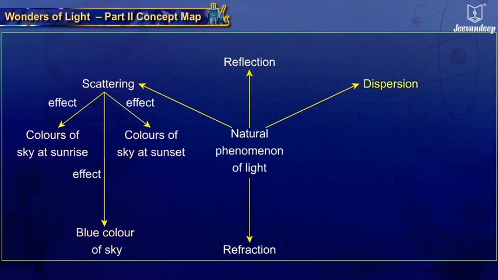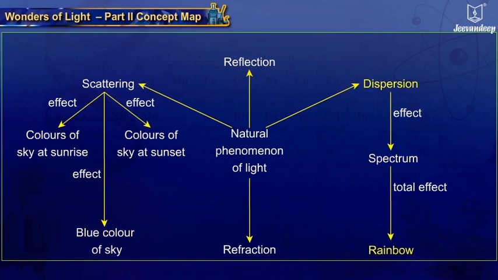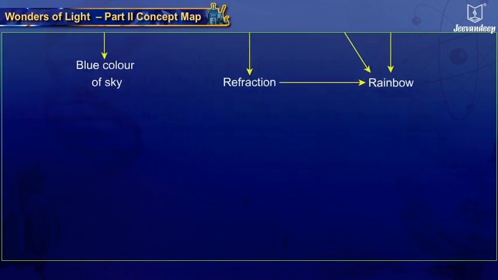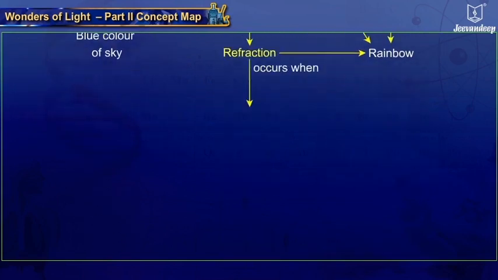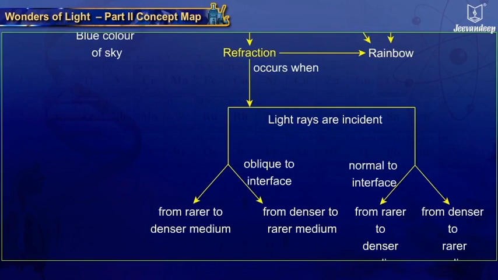Dispersion of light results in the production of spectrum. The rainbow is a combined effect of dispersion, refraction and reflection of light. Refraction occurs when light travels obliquely from one medium to another.